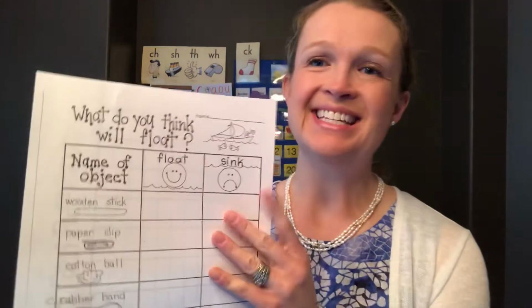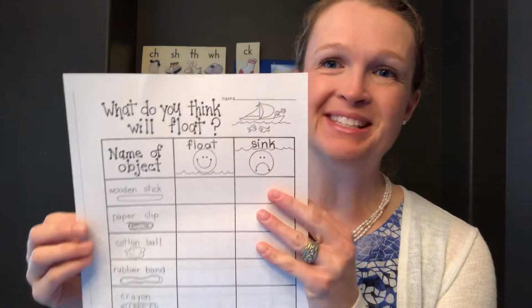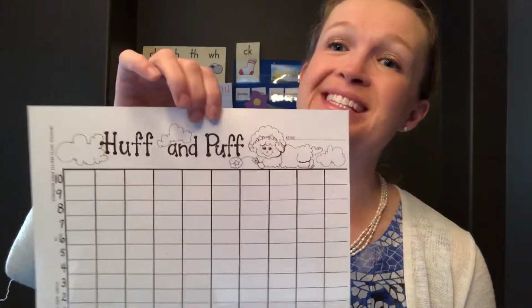You can do it next week, but I wanted to show you that there is some water science about sink or float, and there's some wind science about huff and puff in next week's packet. If you want to pull them out just as fun things to do this week, that's okay too. They're optional anyway, so they're fun to explore your world. It's kind of life learning, but you don't have to be worried about doing them this week.